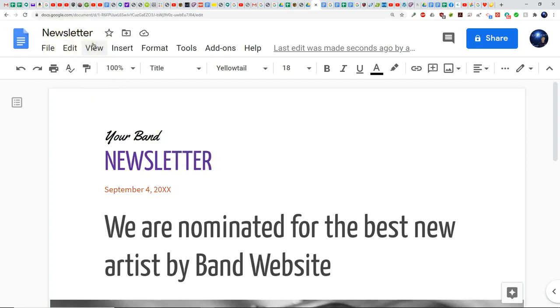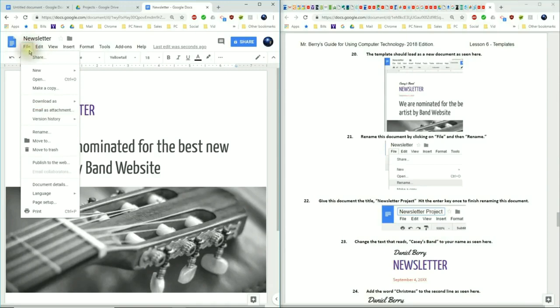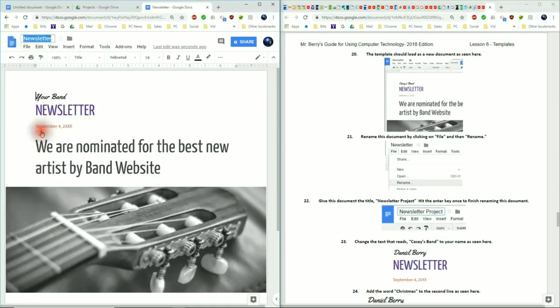One way to rename a document is to click on File and then go down and click on Rename. And now you'll notice that Rename is highlighted. What this needs to be named is Newsletter Project. So go ahead and click in there and type in the word Newsletter Project.